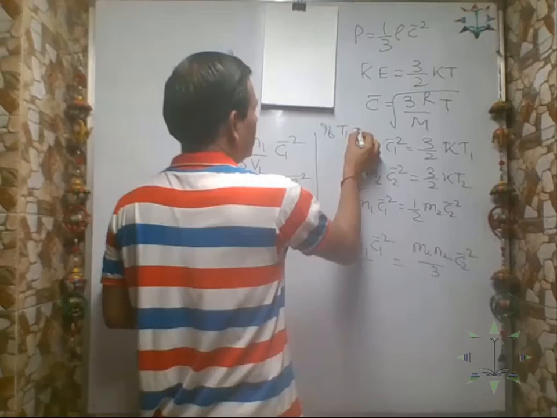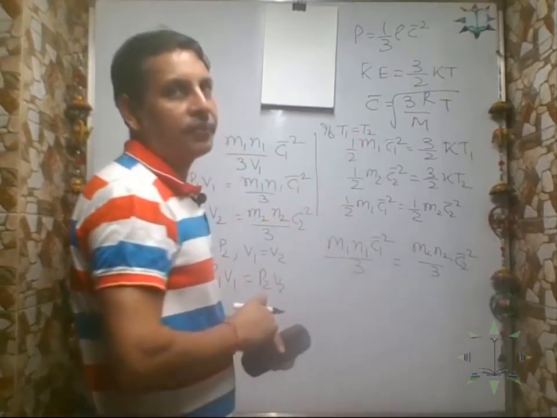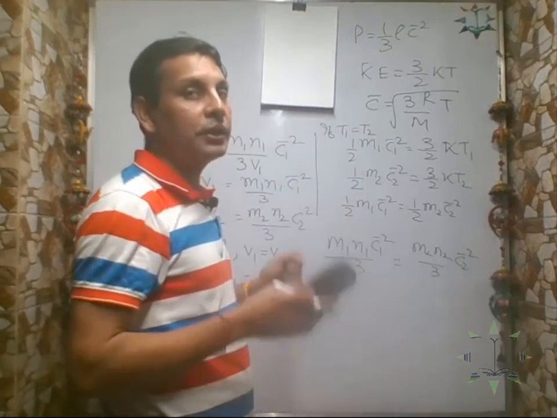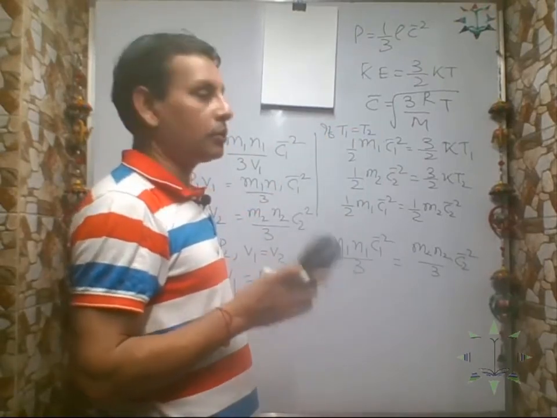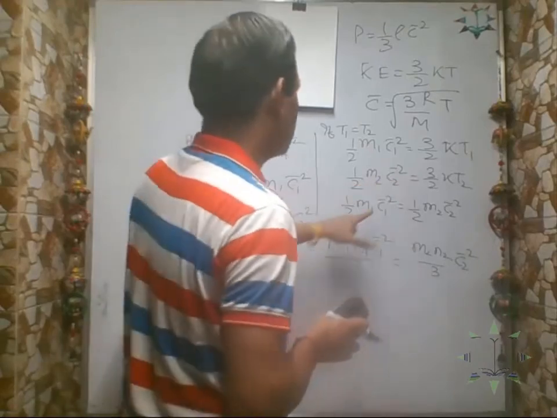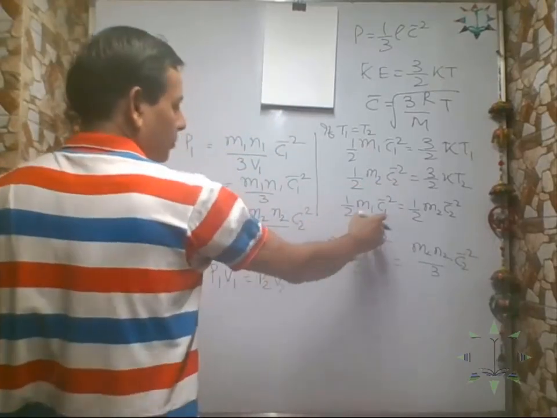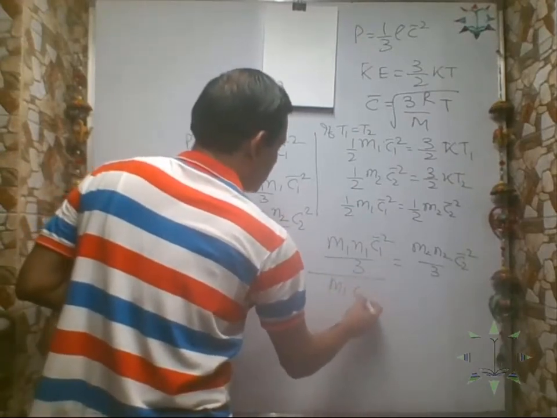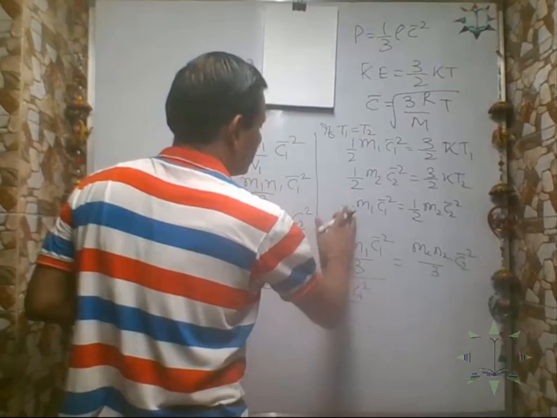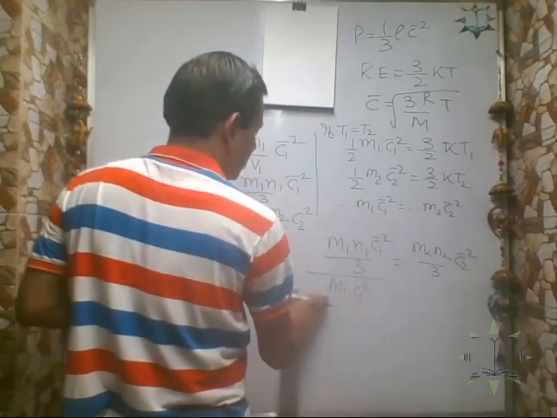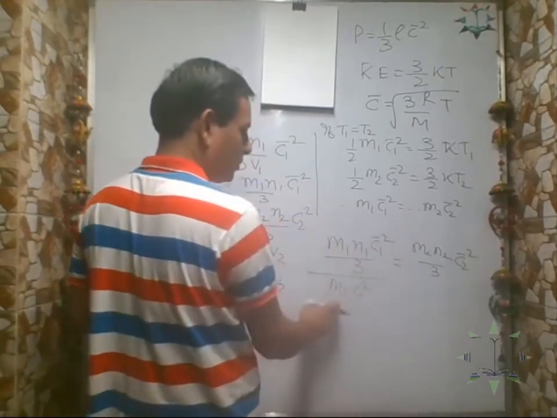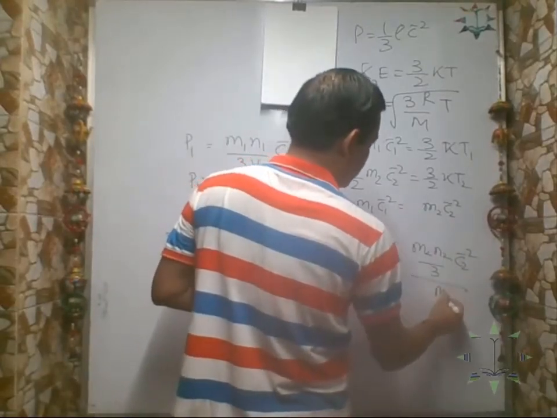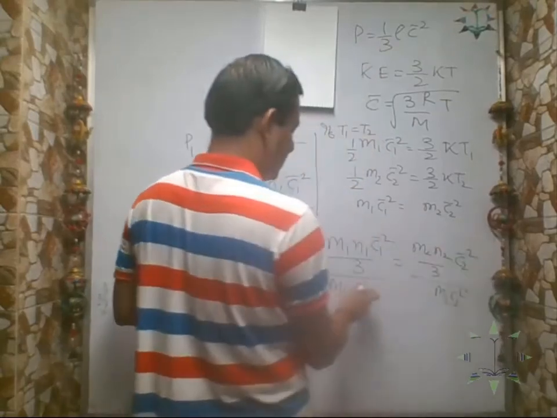If T1 equal to T2, Avogadro exactly says the same thing. Same pressure, same volume, same temperature, then we have to show that the number of molecules will also be same. So these two are same. Let us divide both sides by half m1 c1 bar square, the 2 cancels out. On this side you write m1 c1 bar square, on this side you write m2 c2 bar square, because they are the same thing.